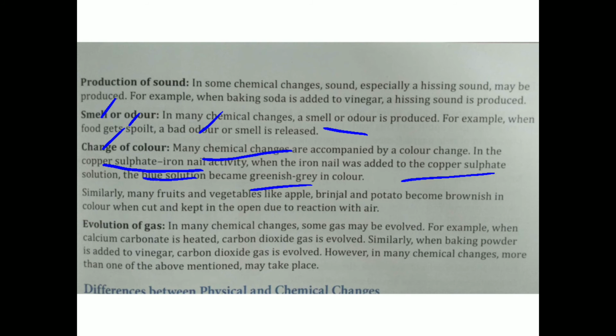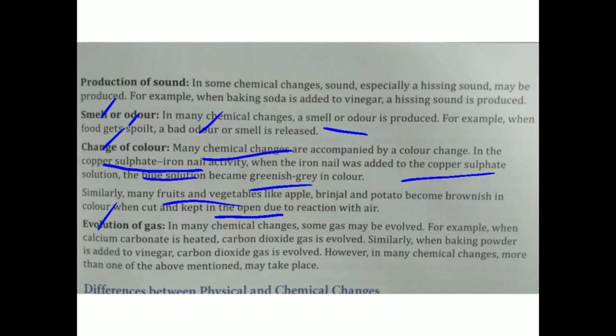Why? Because the chemicals present in that food react with the air and form a new substance whose color is brown. So fruits and vegetables like apple, brinjal and potato become brownish when cut open, due to reaction with the air. So in a chemical reaction, change of color may also happen.